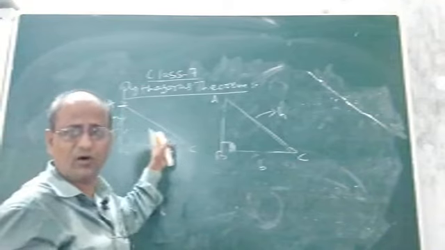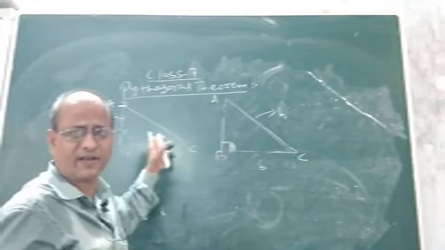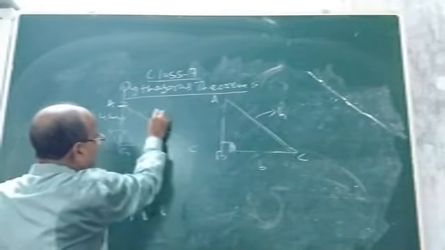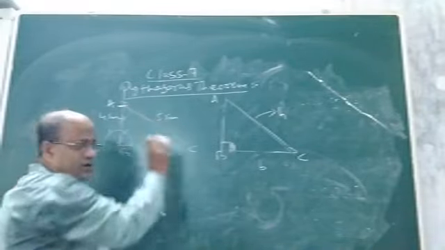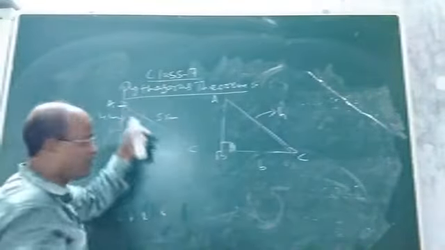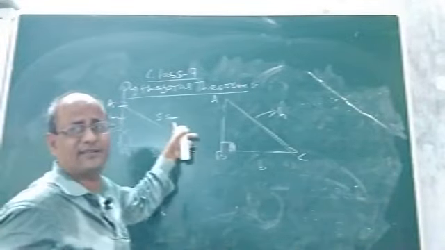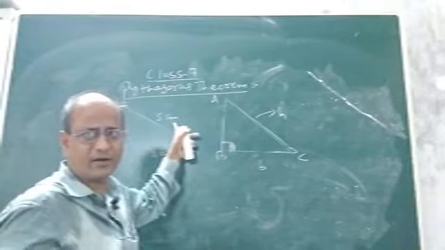See, on constructing this right triangle, when he measured the length of AC, what is AC called? I told you, AC is the hypotenuse. So on joining AC, the hypotenuse, and measuring it, he found that its length is coming 5 cm. I hope children you understood.